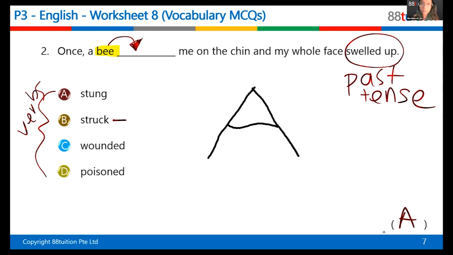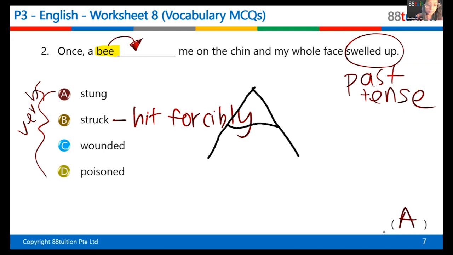Oh, by the way, give yourself 2 points for question number 1 just now. And then this one also, give yourself 2 points for giving me the clue and for the answer. So yeah, struck is usually used for lightning, okay? Because struck means hit forcibly. For example, I was struck by a car means the car hit me. Or I struck the ball means I hit the ball, I kicked the ball, okay? So struck by lightning is another way you use struck. So lightning, ball, car, these are examples where you use struck. Struck means to hit something forcibly.